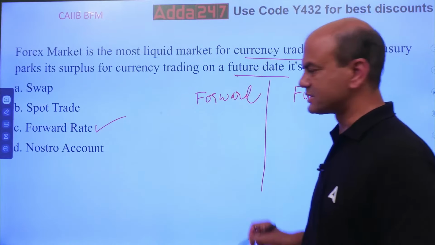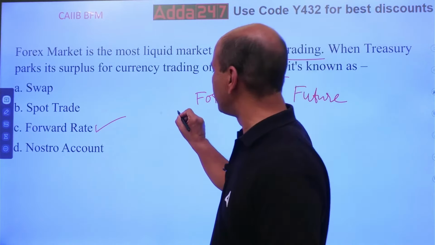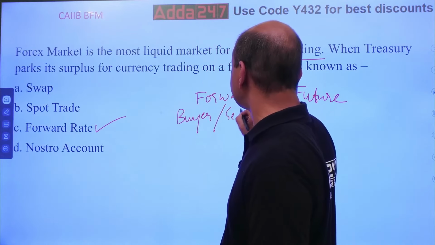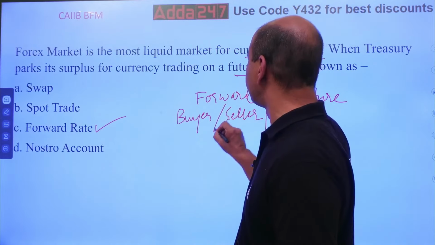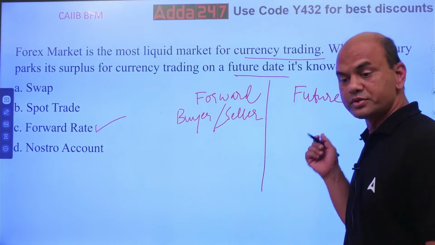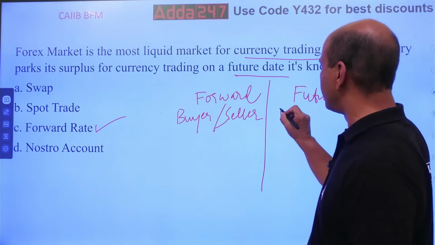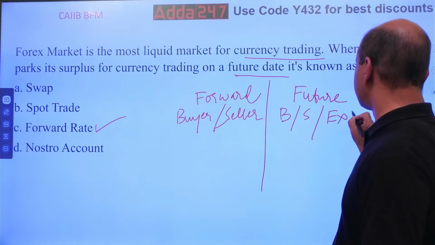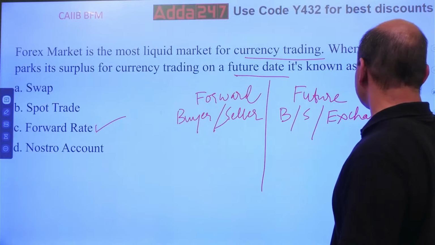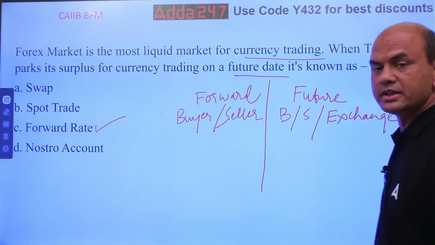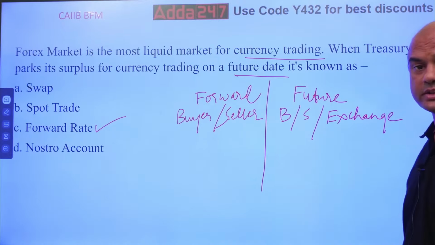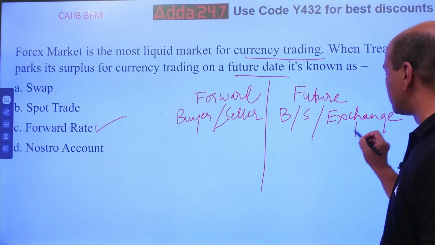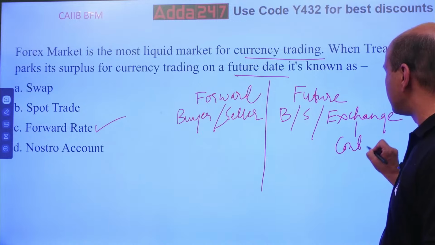That slight difference is this. In forward, there are two parties, buyer and seller. Okay? So there are two parties over here. In future, there are three parties, buyer, seller and exchange. Exchange is there in between. Okay, buyer, seller and exchange. What does it mean? Now here being the three parties, this exchange will control and decide on the rules of the game.